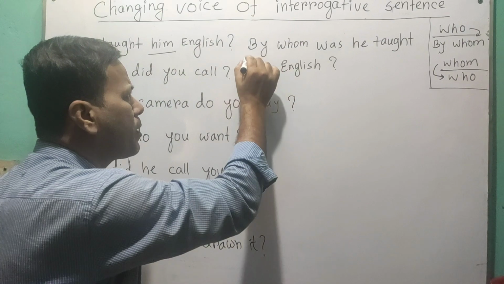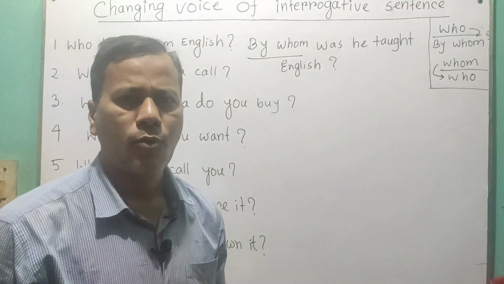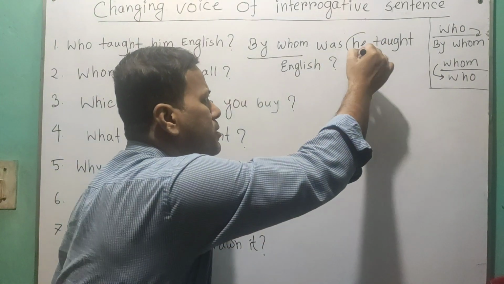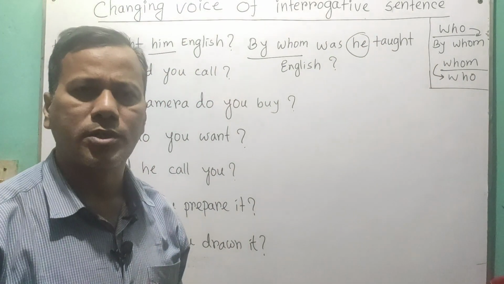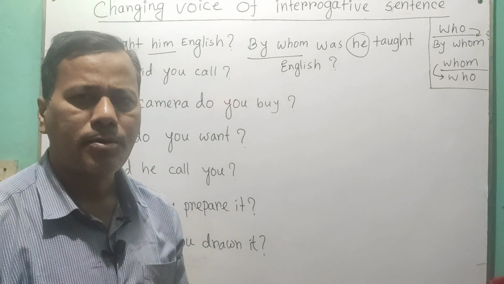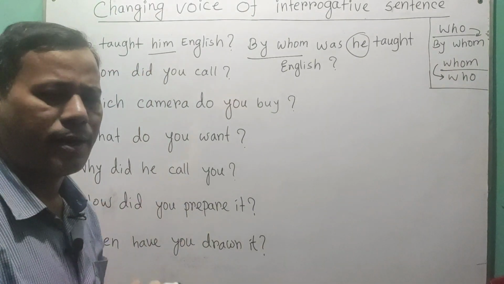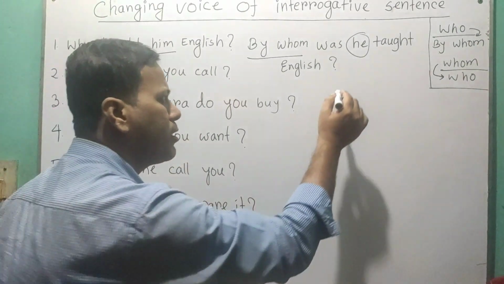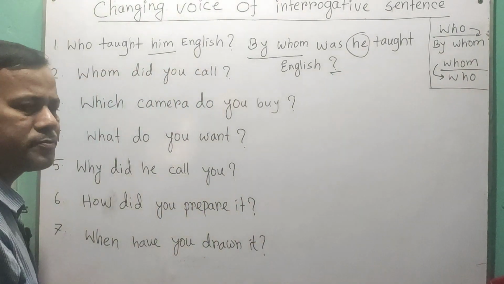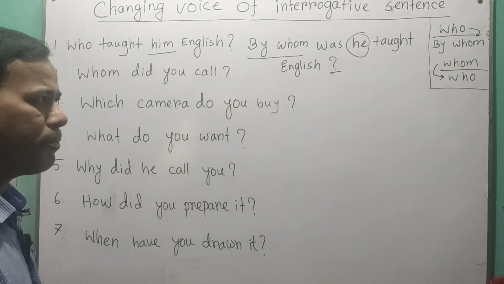As it is in past indefinite tense, we use the auxiliary was or were. As the subject is third person singular, we use was here, and then the subject, after that the past participle form of the verb, and then the rest of the sentence, and finally we put the question mark. That is how we can change an active voice into a passive one.